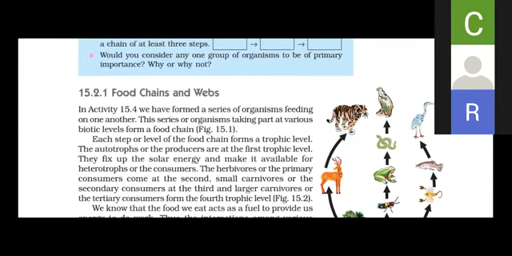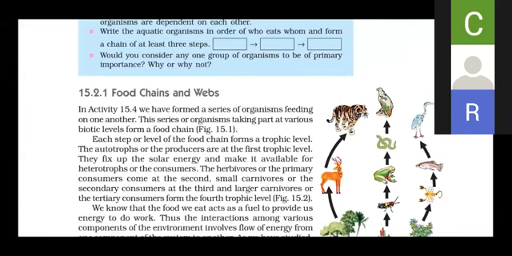In the coming lecture we will discuss more about food chains and the food web concept. This is about our today's lecture, children. Now if you have any doubt, you can ask me.